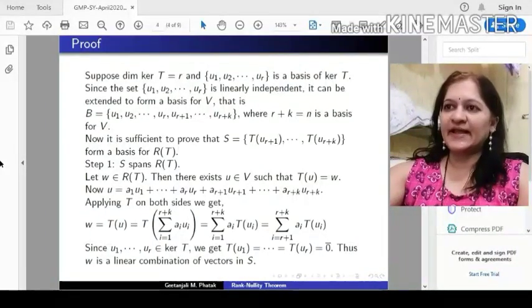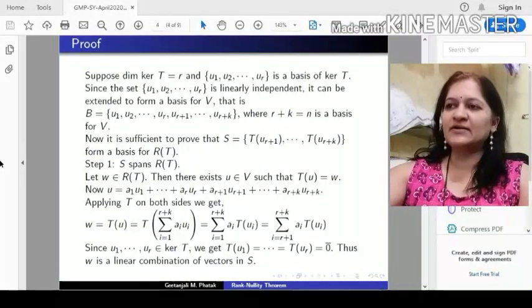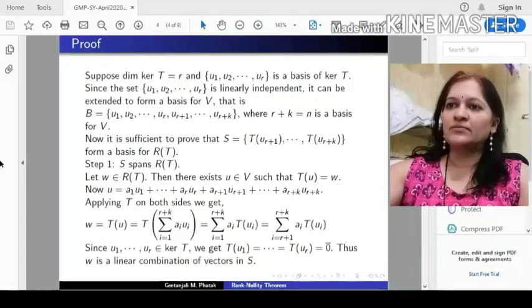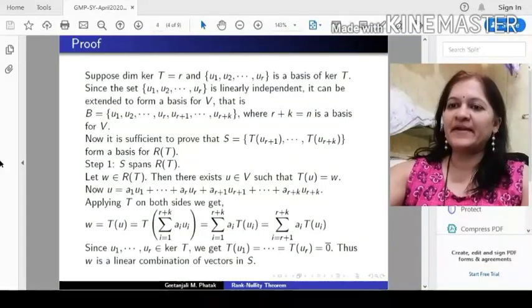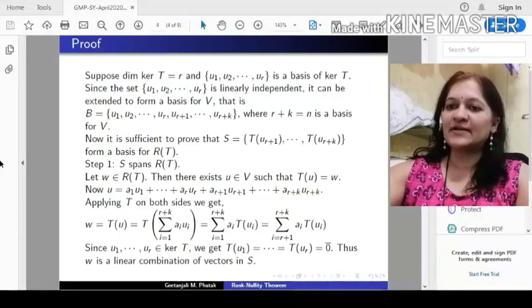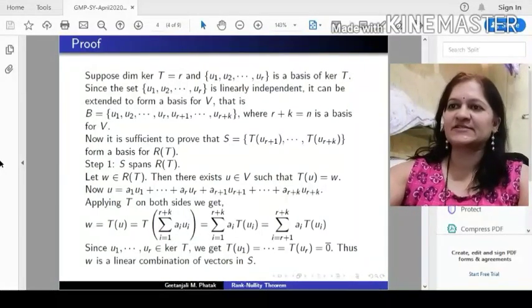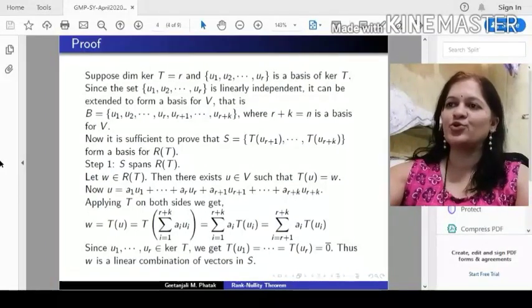Now w is in the range, that means there exists some element u in V such that T(u) equals w. Now u is an element of V and B is the basis for V, that means we can express u as a linear combination of the basis elements, that is, a linear combination of u1, u2 up to ur+k.